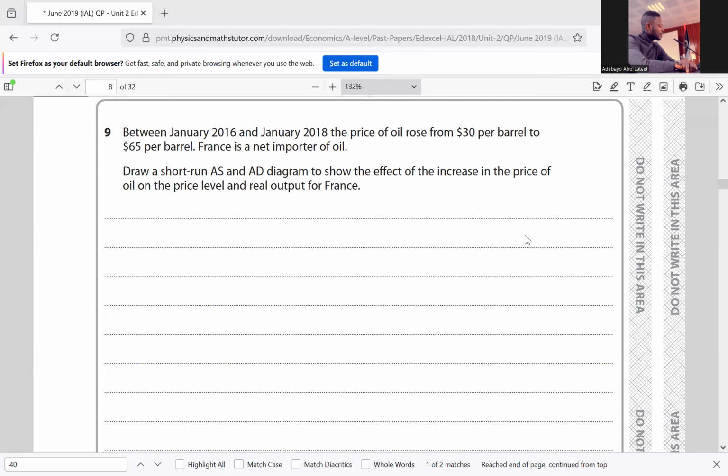So that would shift the short-run aggregate supply curve leftward from SRAS1 to SRAS2. As a result, the aggregate demand will also fall from AD1 to AD2, based on the fact that the price level has increased from P1 to P2, and the real output in France will fall from Y1 to Y2. So we can draw that graphically like this.